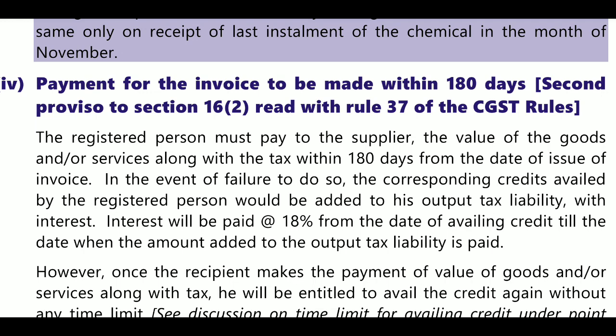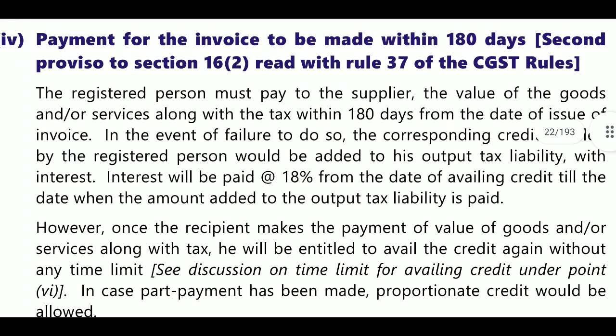Payment to be made within 180 days. Second proviso to section 16(2), read with rule 37 of CGST rules. What is this? This is related to the person who is supplying the goods and who is receiving the goods. He must pay the amount within 180 days.